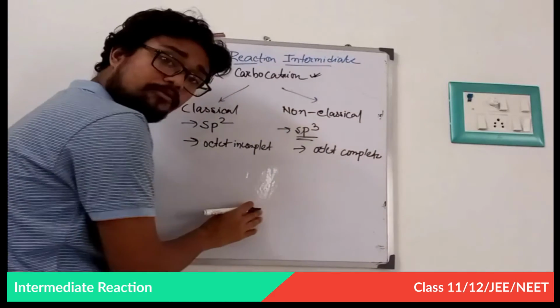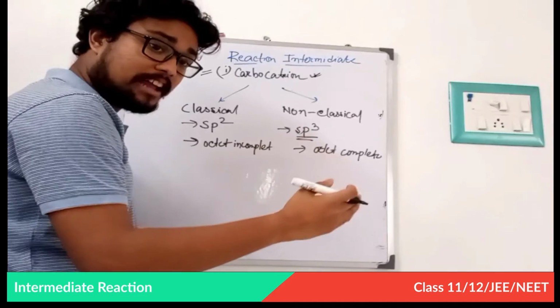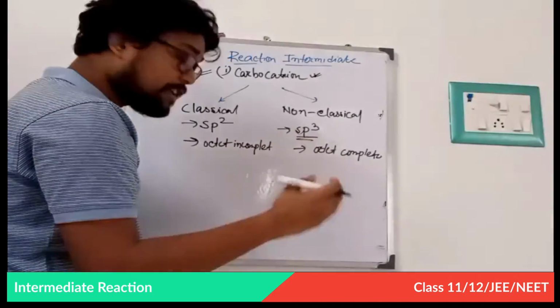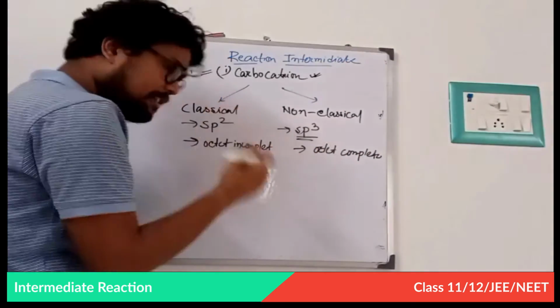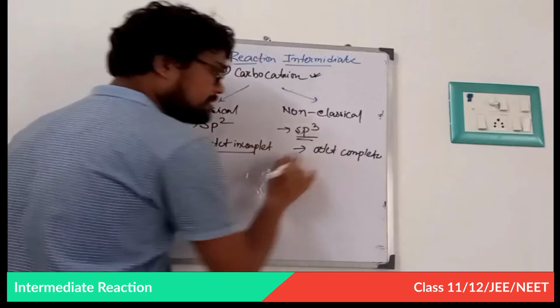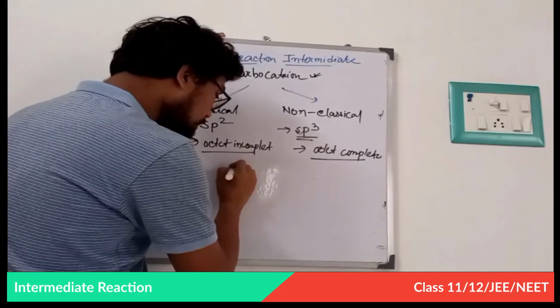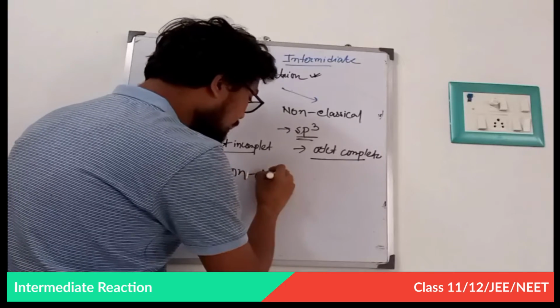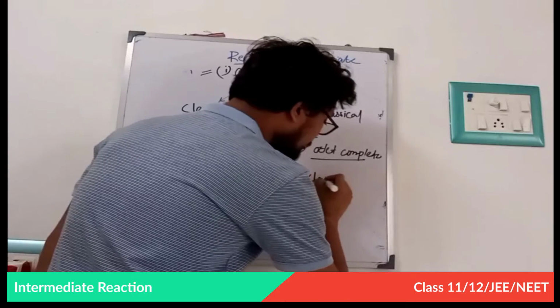When I give the lecture on addition reaction, anti-addition of bromine and addition of bromine, then we will understand better what a non-classical carbocation is. But mainly we have the classical carbocation. So this is octet incomplete and this is octet complete. So which one is more stable? Always remember, non-classical carbocation is more stable than classical carbocation. This is a very important point.